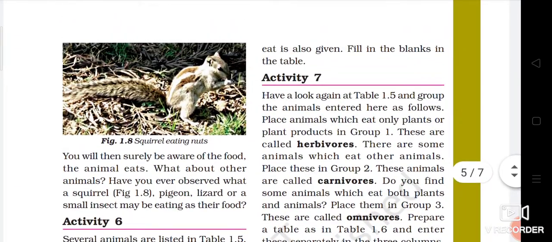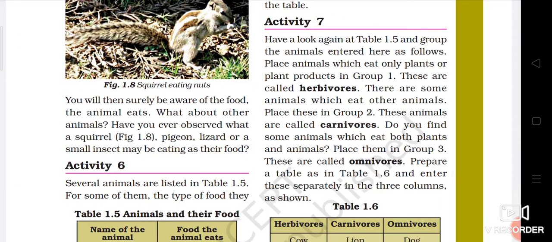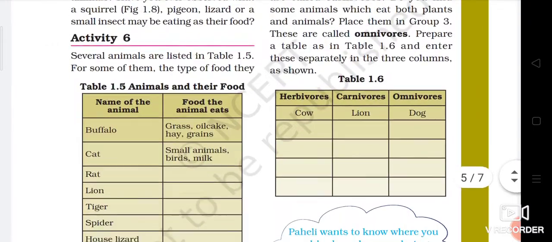Then we have discussed, now we come across various kinds of animals in our daily life also, and we have seen some animals on television, and we have heard about some animals. So how will you bifurcate these animals into various categories? According to their food habit, we can divide them into various categories: herbivores, carnivores and omnivores. This also I have discussed in the video.